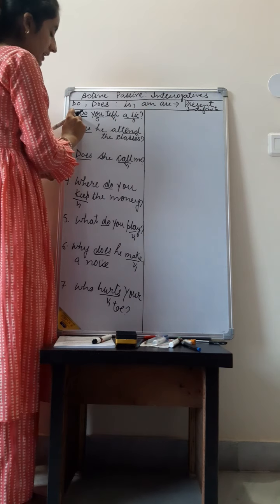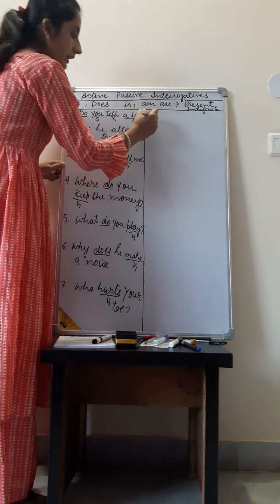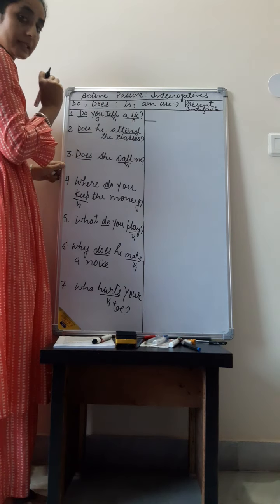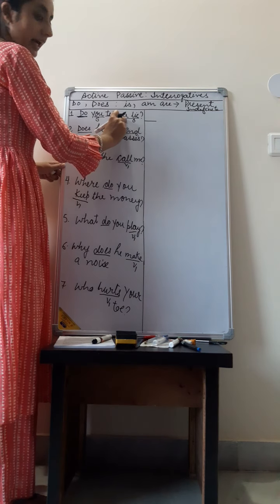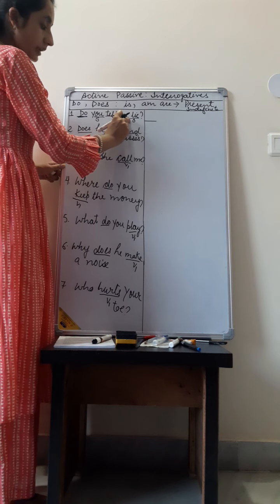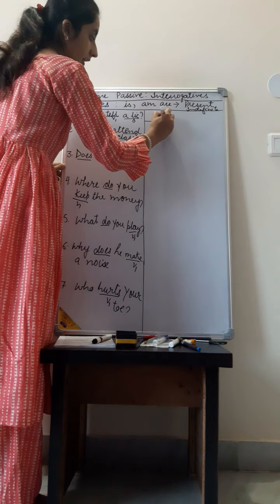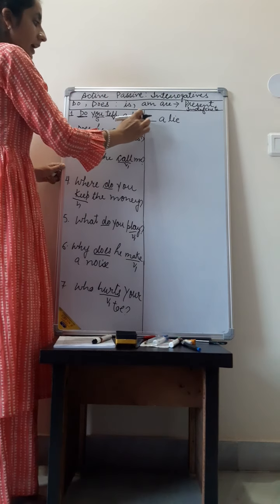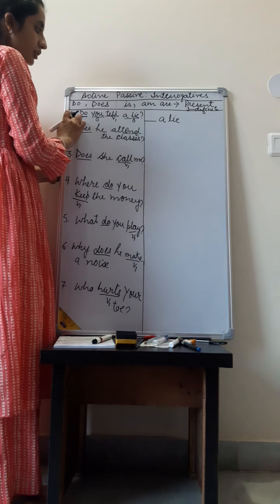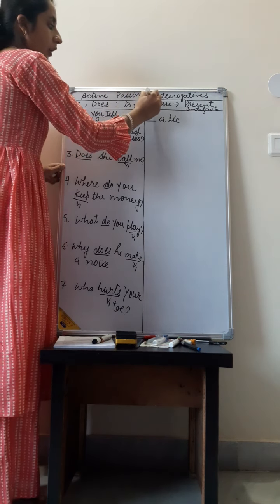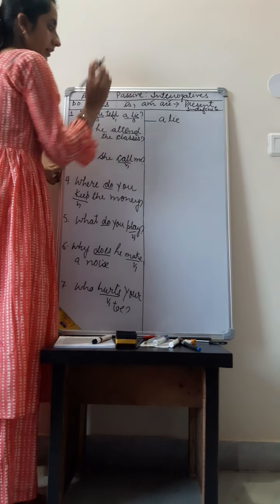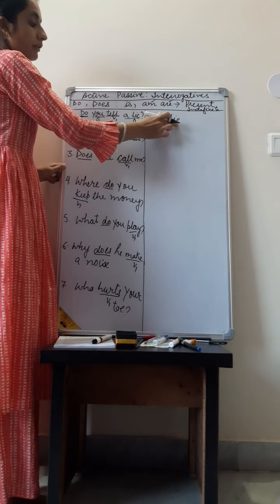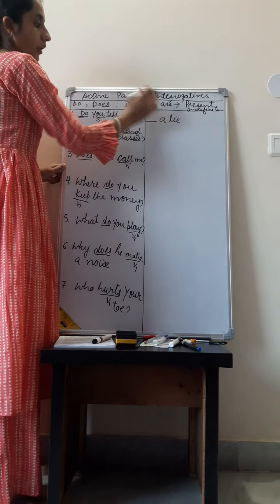So in the place of do, we will leave a space here for a few seconds, and then we will add this object as a subject. A lie. So do will change to either is or am or are.